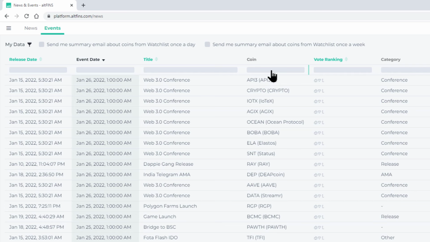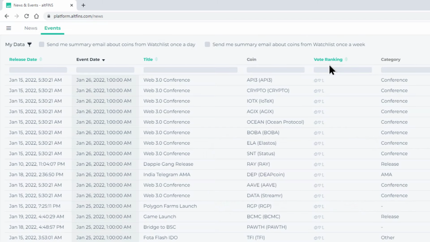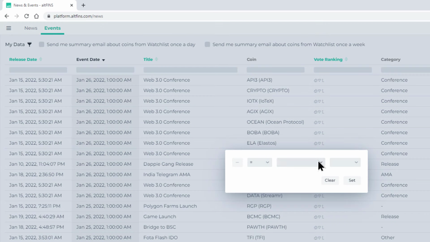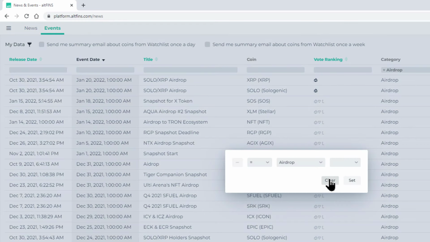Not only that, you can obviously search by a coin, but also you can search by a category. So let's just say you want to see all the events that talk about an airdrop. That could be a catalyst for certain coins, and get some ideas from here.